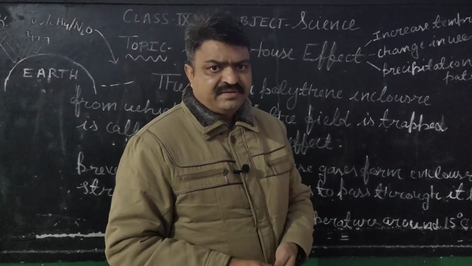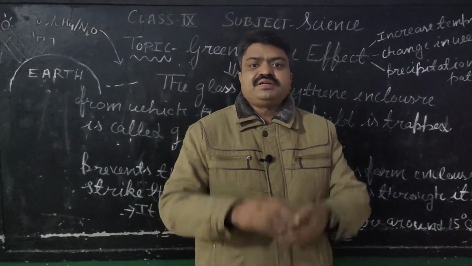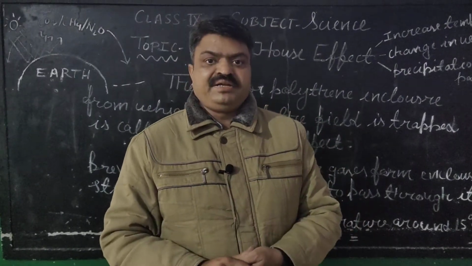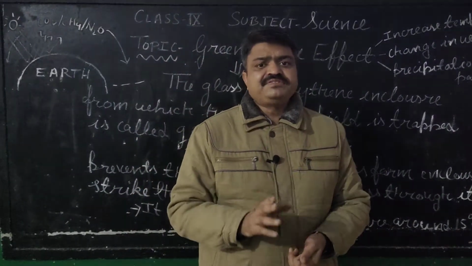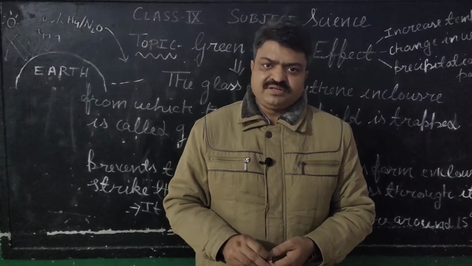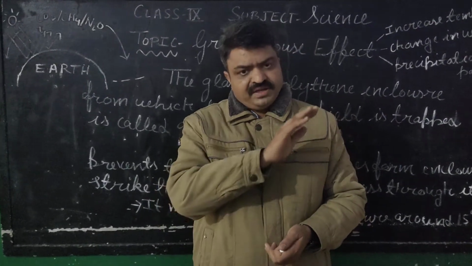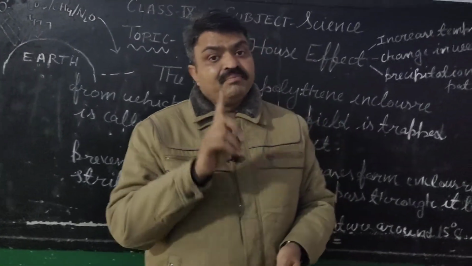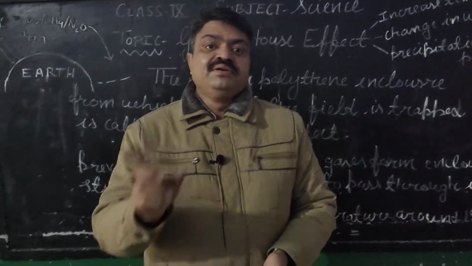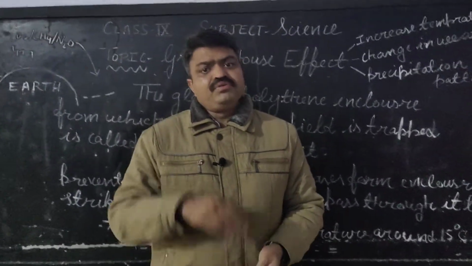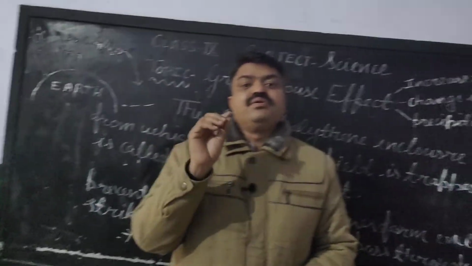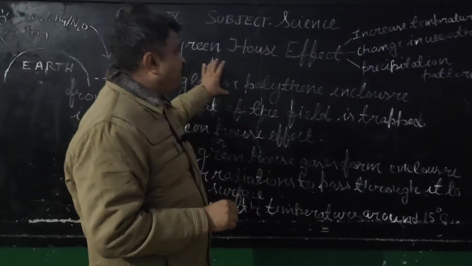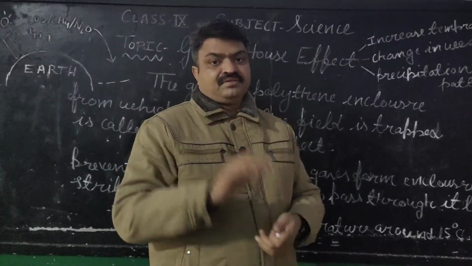Now this effect also maintains the temperature of the earth. Our earth has an average of 15 degrees Celsius. But if there were no greenhouse effect, then our earth may have a temperature of minus 20 degrees Celsius, and due to that there would be no life. So this effect also helps to maintain life on the earth.